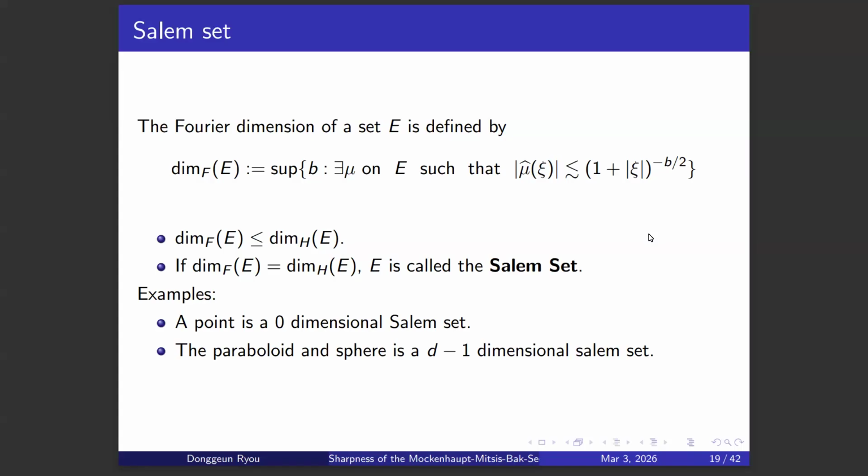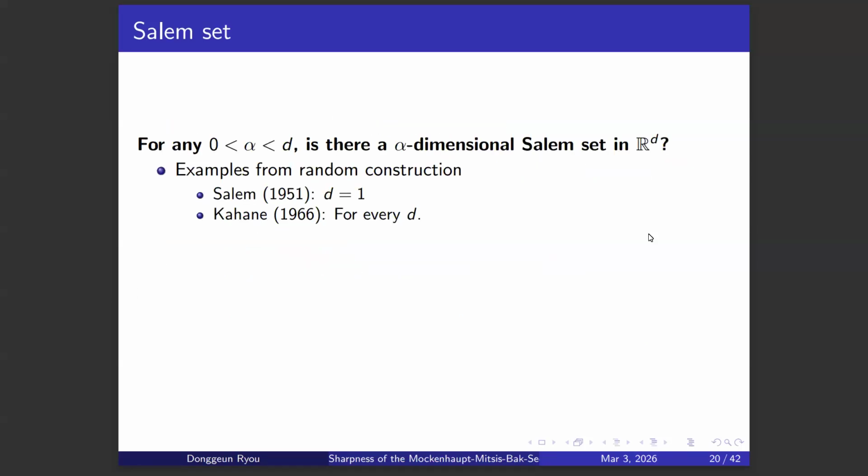But if you want to find other examples, it's not as easy as it sounds. It has been a question for a while: for any alpha between 0 and d, where d is the ambient dimension, is there an alpha-dimensional Salem set in R^d? Such examples were constructed through random constructions first. Random construction was first done by Salem in one dimension, and Kahane finally constructed it for every d.